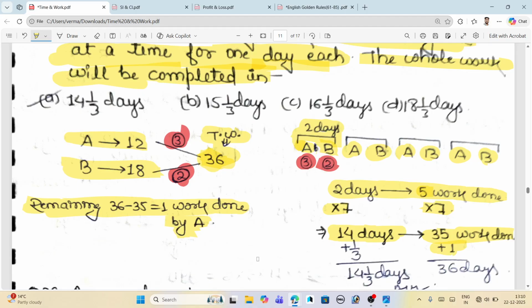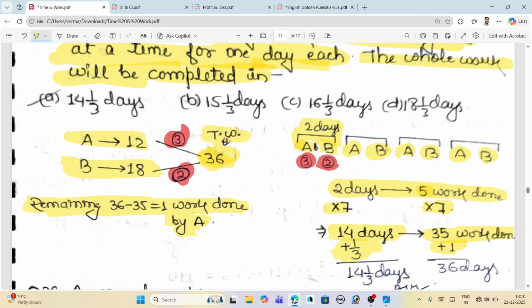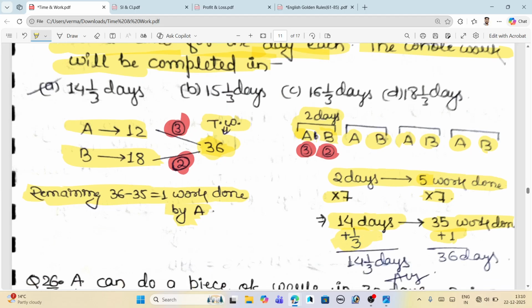The remaining work is 1, divided by the efficiency of A, which is 3, so we add 1 by 3. Now you get the idea where this comes from. So 14 plus 1 by 3, that is 14 whole 1 by 3 days, is taken to complete all 36 units of work.